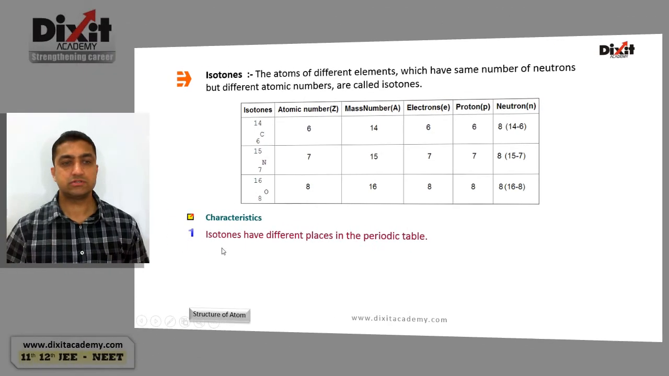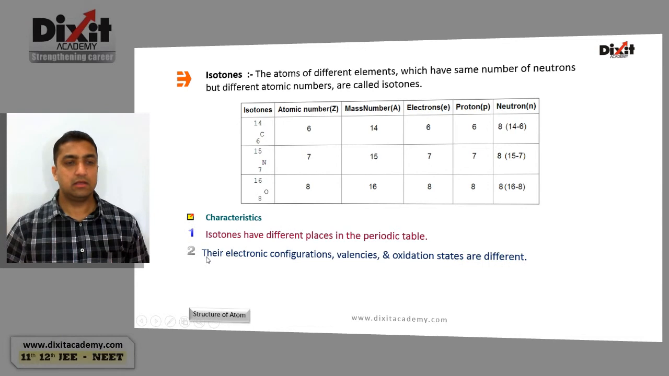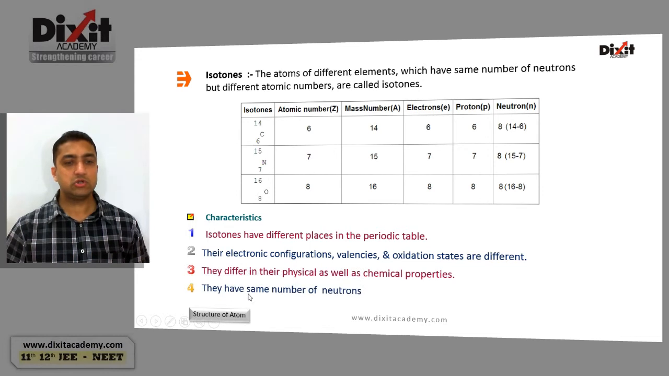Characteristics of isotones. Isotones have different places in the periodic table. Their electronic configuration, valencies and oxidation states are different. Isotones differ in their physical as well as chemical properties. Isotones have same number of neutrons.